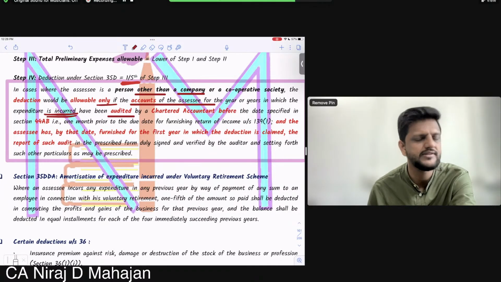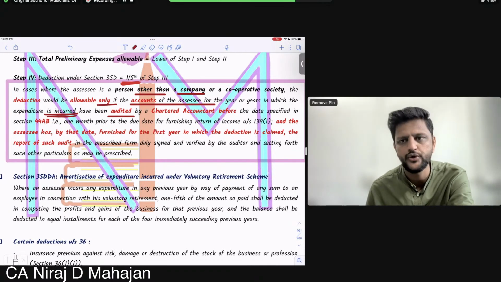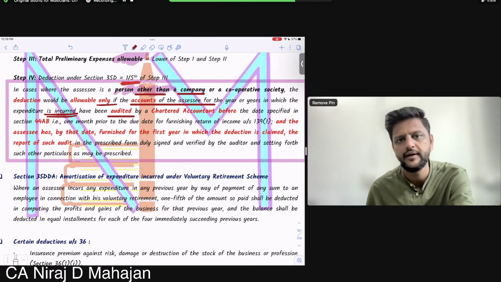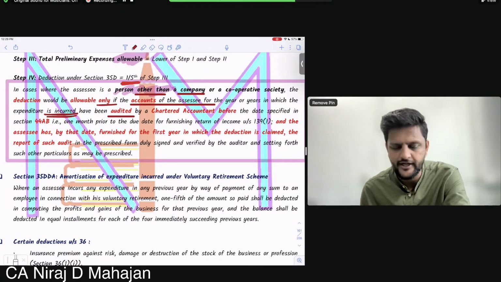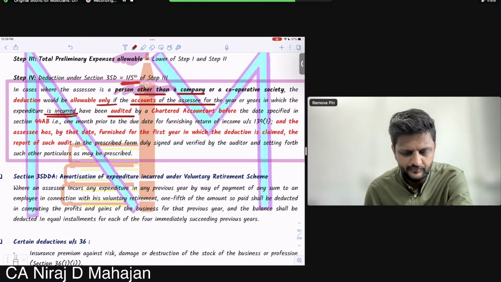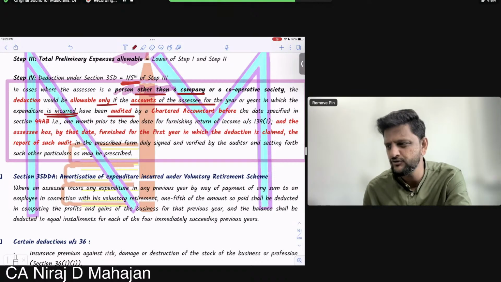Because for a company, there is always by default an auditor, so he's going to verify the books of accounts. But if it is other than a company, then the books should be audited by the chartered accountant before the date specified in section 44AB, that is tax audit, which we will do later. That is 1 month prior to the due date of filing of income tax return. Don't be confused about due dates right now.